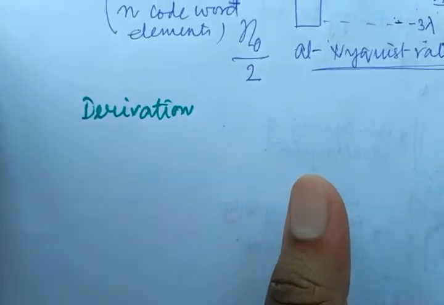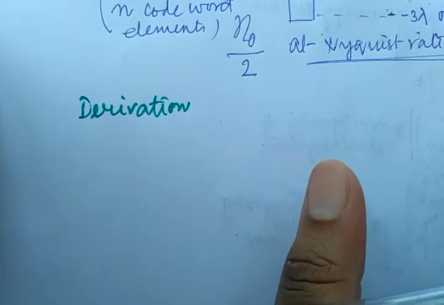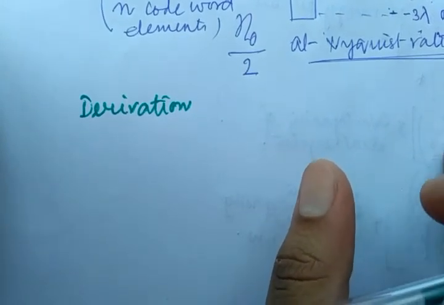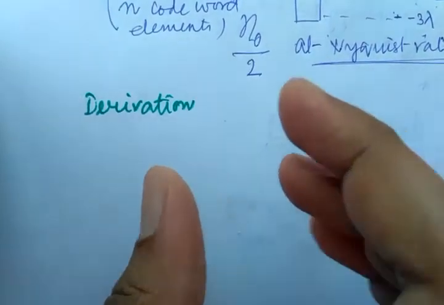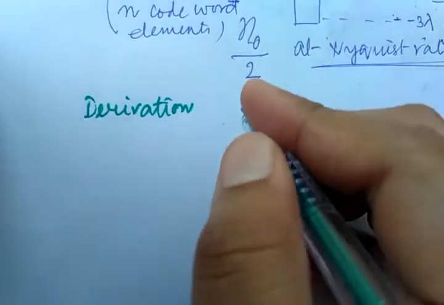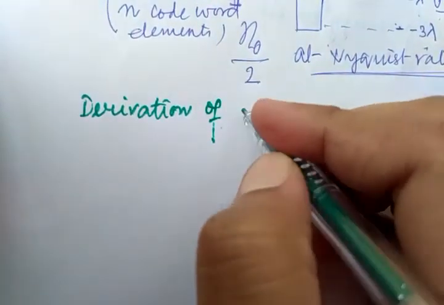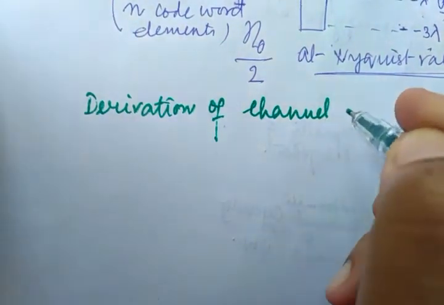After that you will be able to understand the concept of information coding theory, which is the punchline between your communication systems. Okay, so derivation of channel capacity,